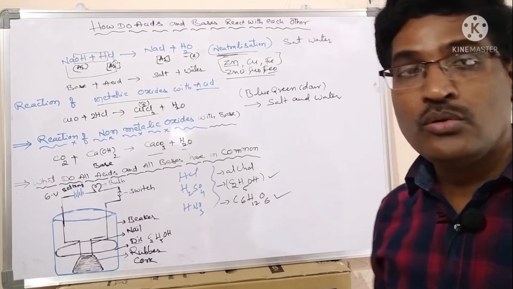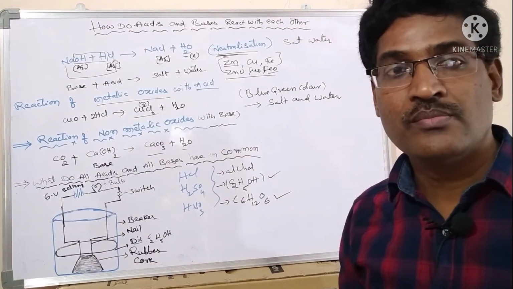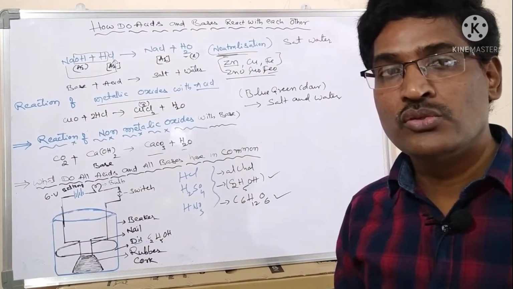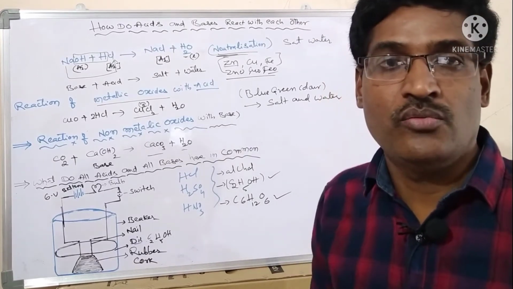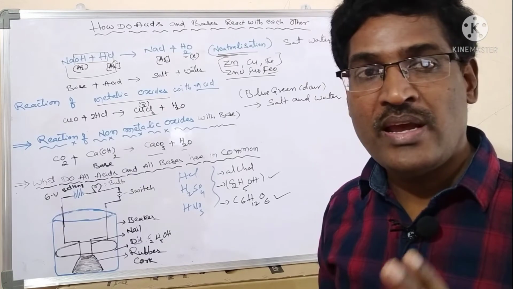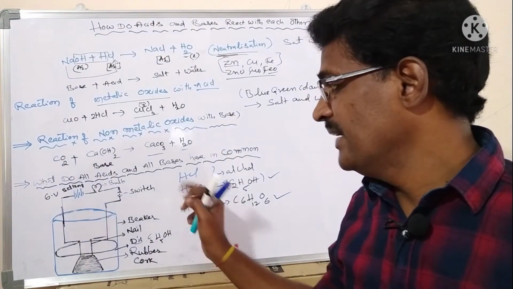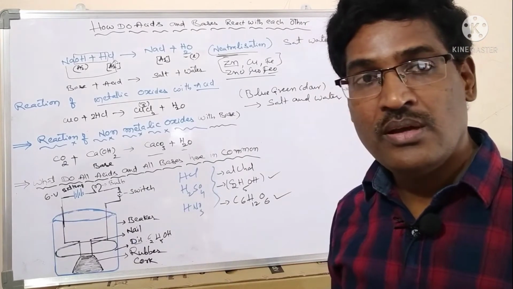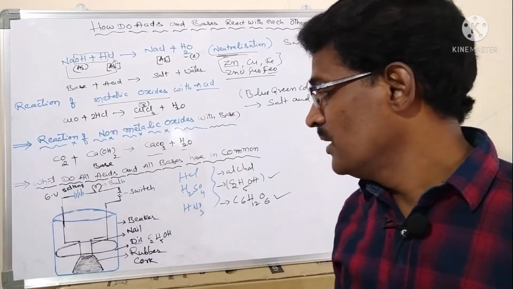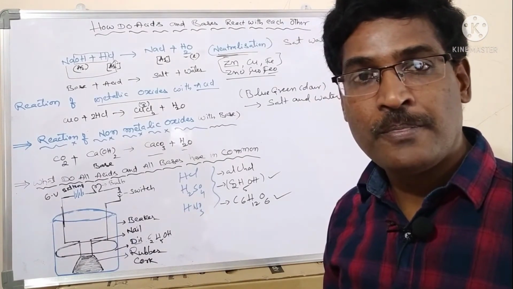Alcohol and glucose, the bulb does not glow. Here, what is the reason? To pass the current from one place to another, hydrogen ions are required. Hydrogen ions are produced by HCl, by H2SO4, and by HNO3.